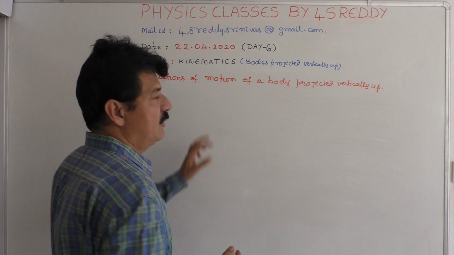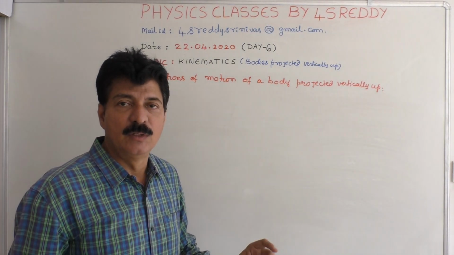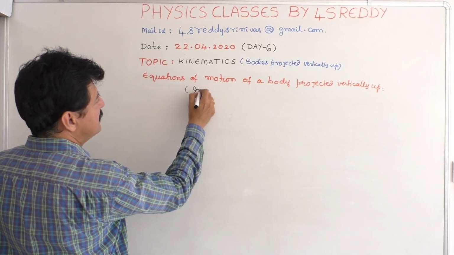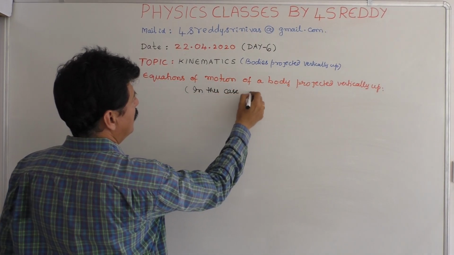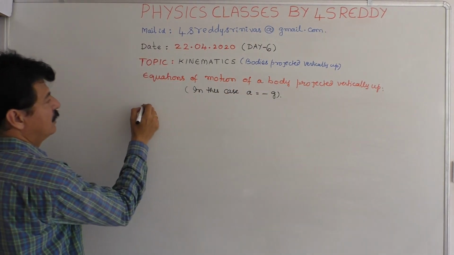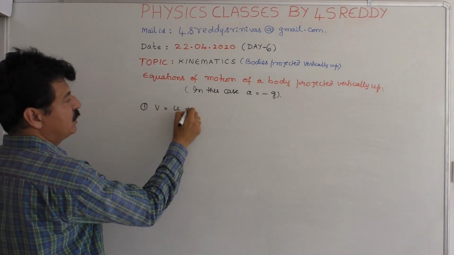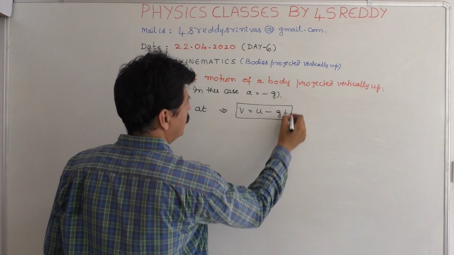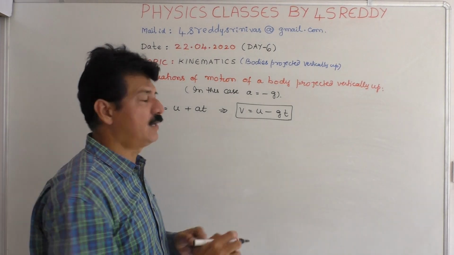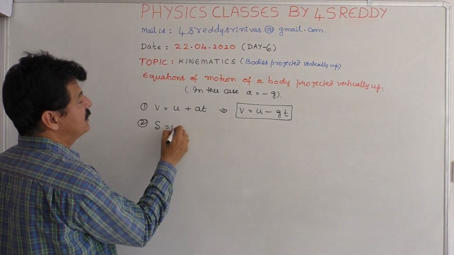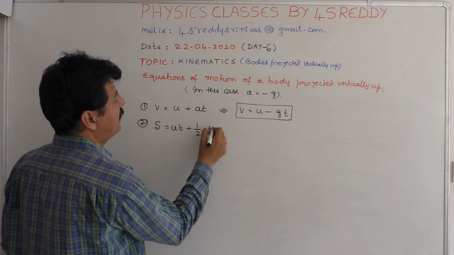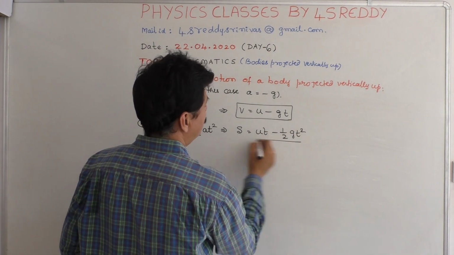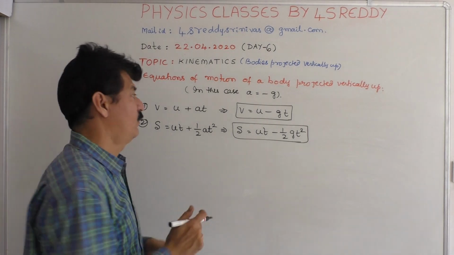In that particular case, whenever the body is projected vertically up, the only quantity that changes is that a becomes minus g. That is, in this case, a is equal to minus g only. Now the base equation is known, v is equal to u plus at. In that you can write v is equal to u minus gt, which is the first equation.